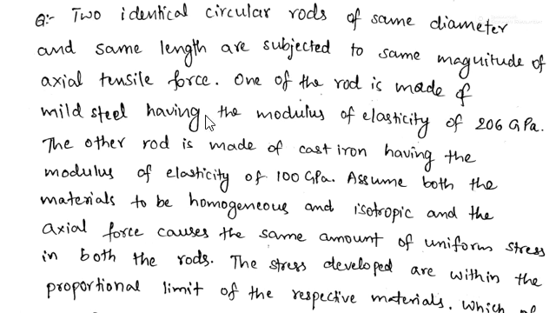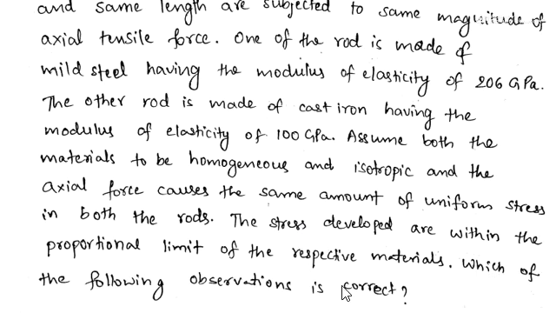And next, two identical circular rods of same diameter and same length are subjected to same magnitude of axial tensile force. One of the rods is made up of mild steel having modulus of elasticity 206 gigapascal. The other rod is made up of cast iron having the modulus of elasticity 100 gigapascal. Assume both the materials to be homogeneous and isotropic, and the axial force causes the same amount of uniform stress in both the rods. The stresses developed are within the proportional limit of the respective materials. Which of the following observations is correct?